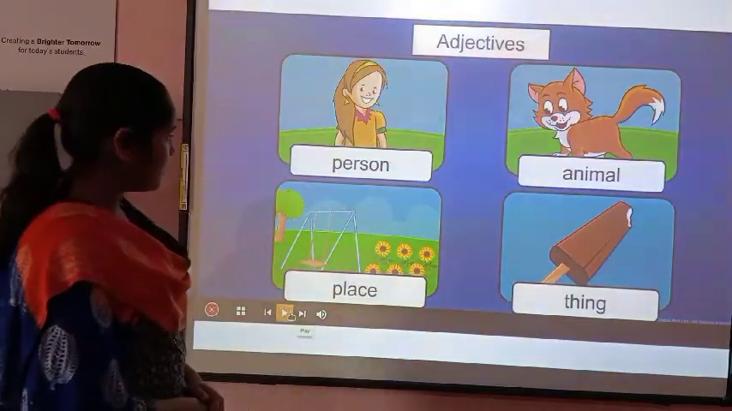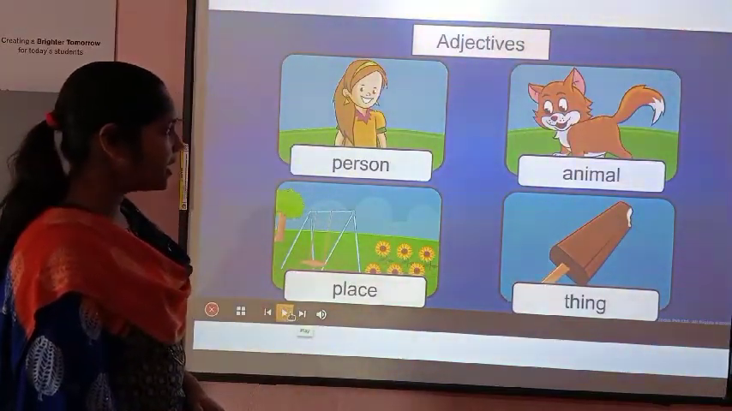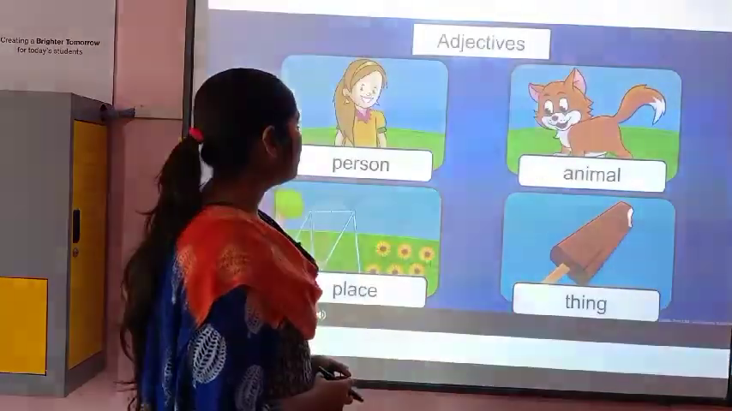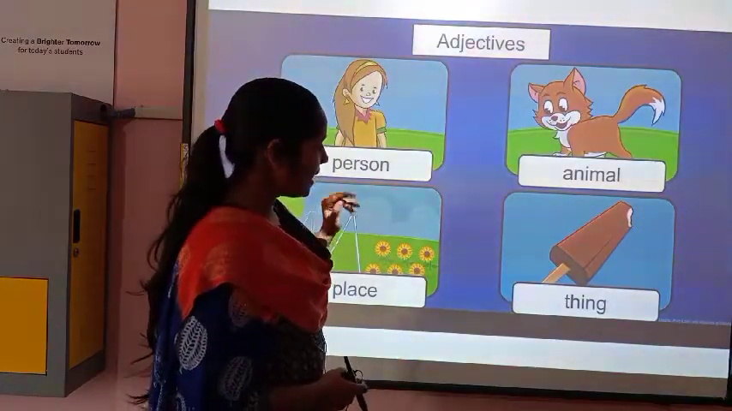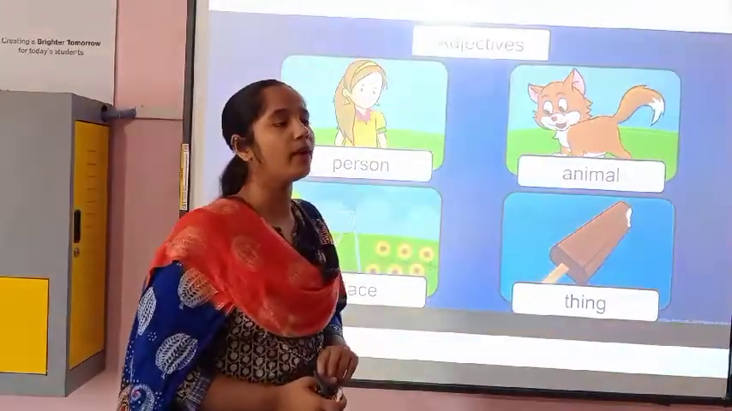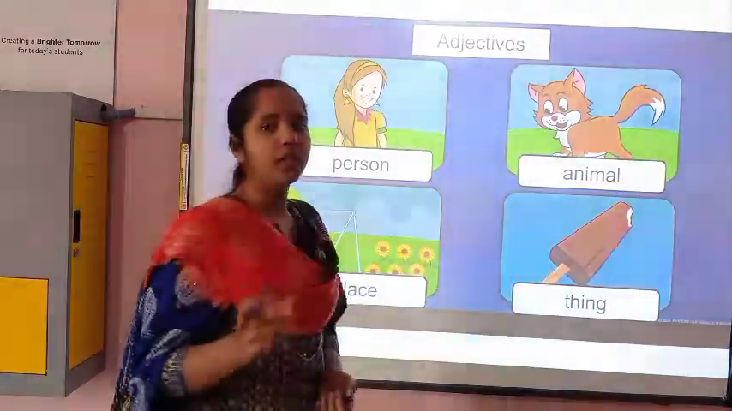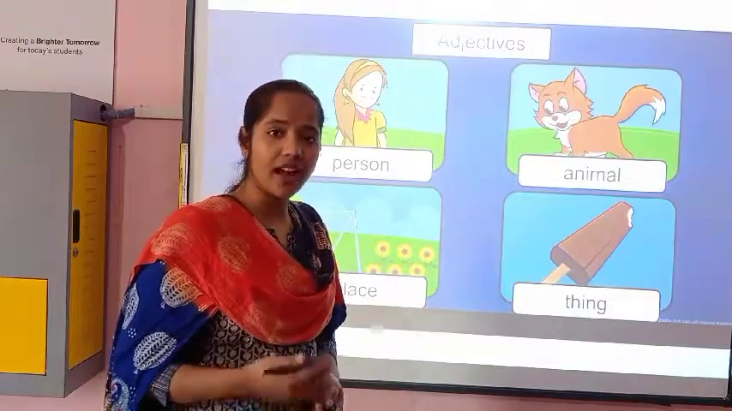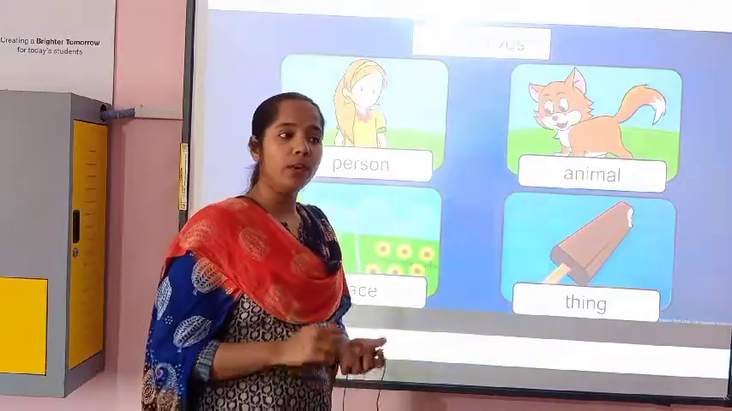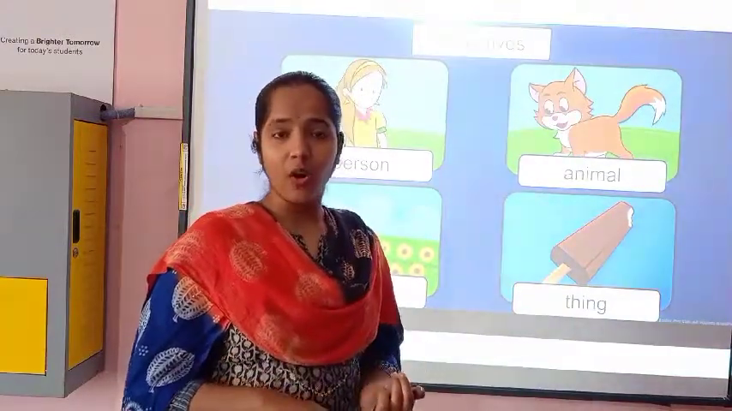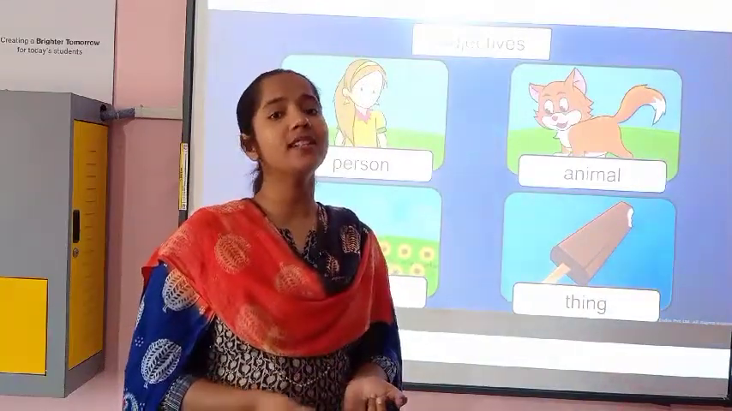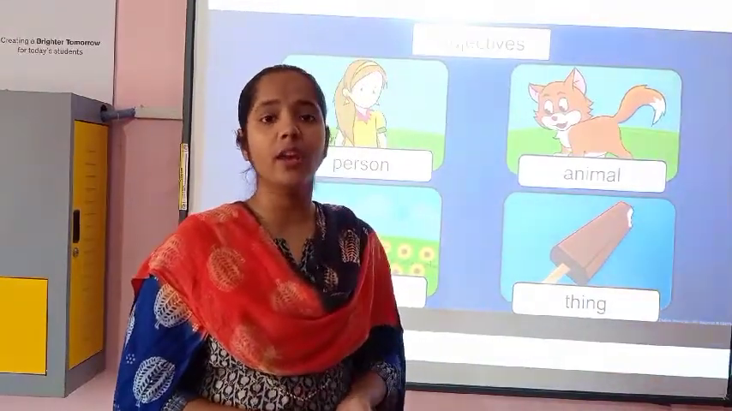See, adjectives: person, animal, place, things. So you must be thinking that person, place, animal, things are nouns. Why is it written here as adjectives? You know why? Because any word which is describing a noun is called an adjective. The word which is saying the speciality, the color, the kind, the shape of a noun is an adjective or a describing word.